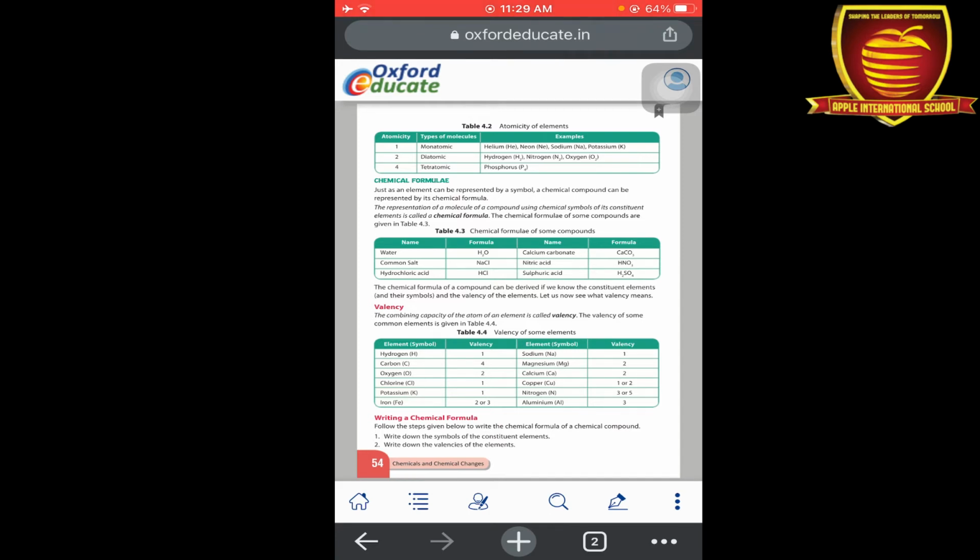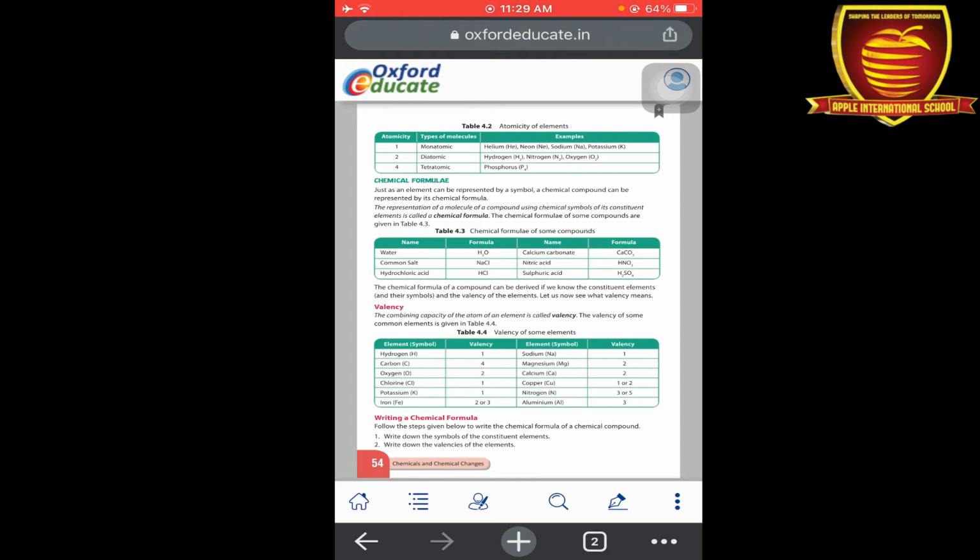Okay, so HCl, calcium carbonate, nitric acid, sulfuric acid. So these are some chemical formulas. Now the next term is valency. Valency is a main component used for the formation of chemical formulas. Okay, so what is a valency?